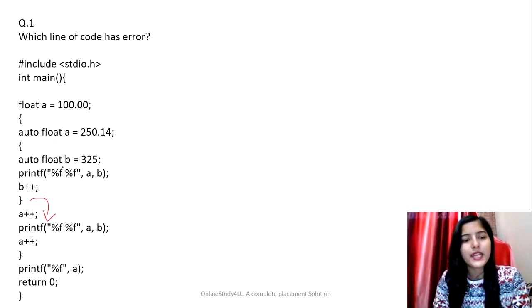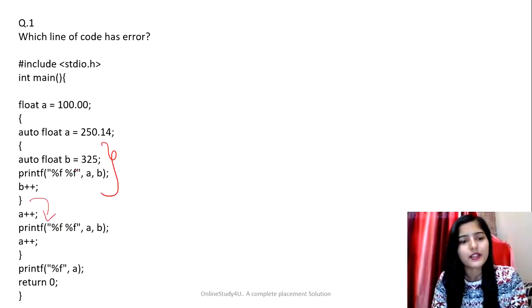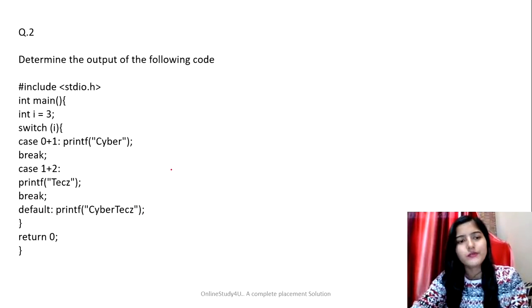See, B is a local variable as it has been initialized and declared in this scope, right? But here we are trying to access that B out of this scope, right? So there is a scope problem. So that's why this line of the code will give us an error, right? So that is the error in that question. I hope you understood. Let's see the next question.